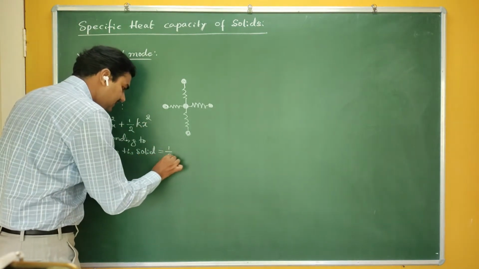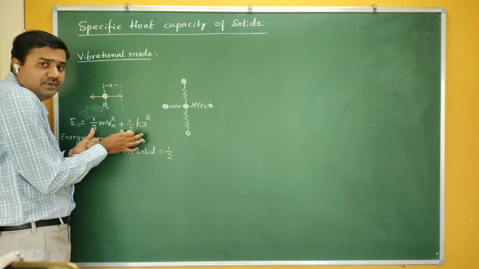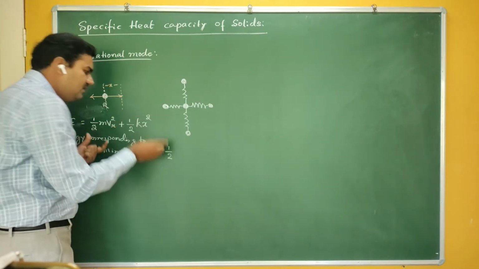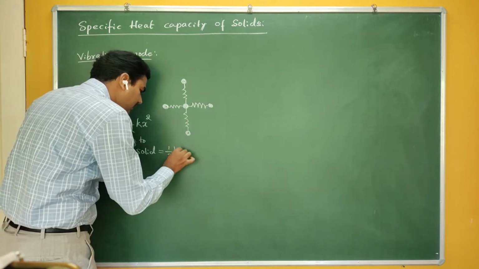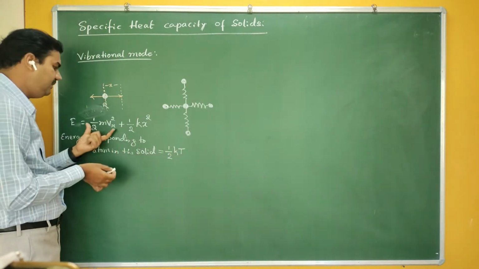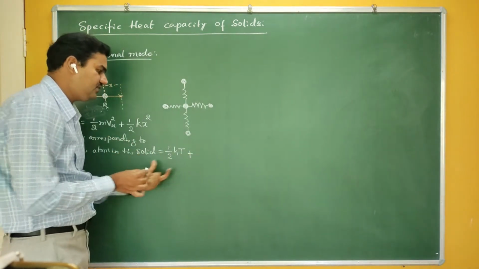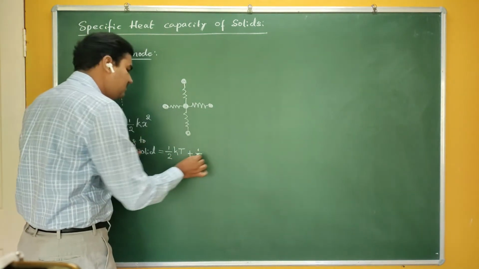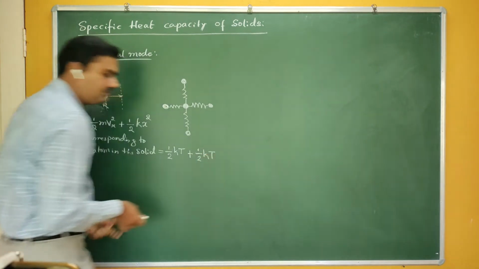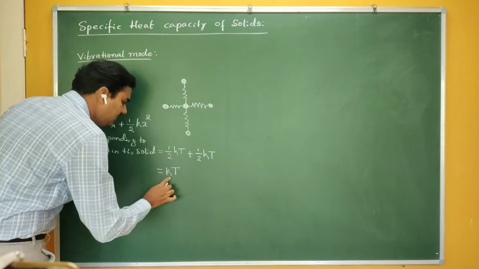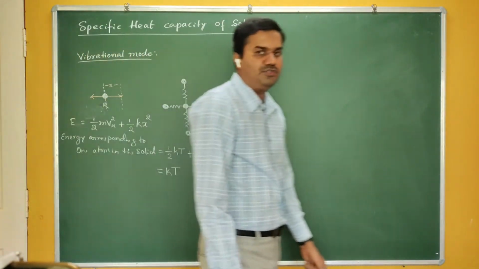Therefore, they have 2 degrees of freedom here, one due to kinetic energy and one due to potential energy. Energy is equally distributed, and the energy corresponding to each degree of freedom is half kT. Due to the first energy, it possesses half kT, and due to the second energy, it possesses half kT. Therefore, what is the energy corresponding to one atom? This is kT, where k is the Boltzmann constant.